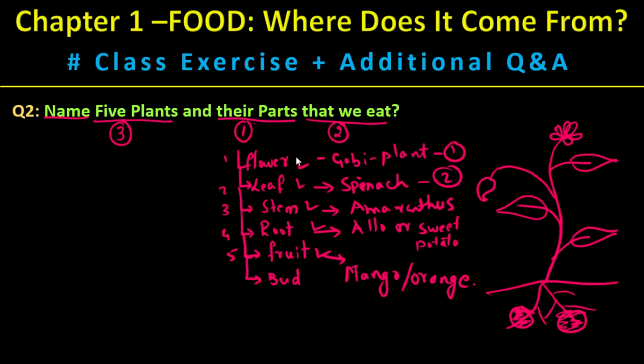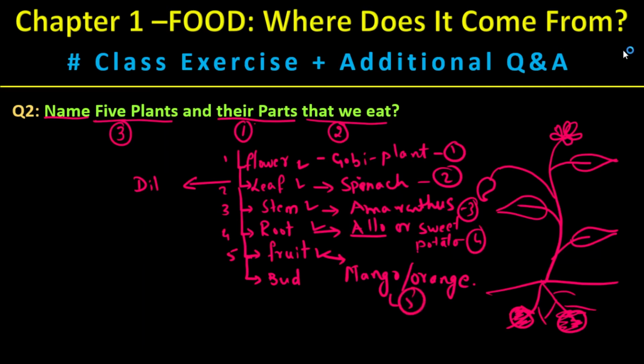We eat flower, we eat leaf, that is spinach. Okay, and also another leaf plant is dill. So this is also we are going to eat. And stem, amaranthus stem, and root is potato, also called aloo, and sweet potato, both we are going to eat. Fruit is mango, orange, pineapple, all those things. So the answer is, we provided 5 plants here, 1, 2, 3, 4 and 5.